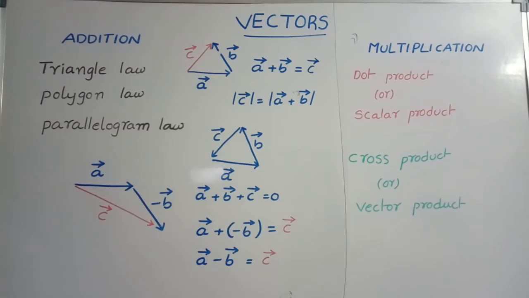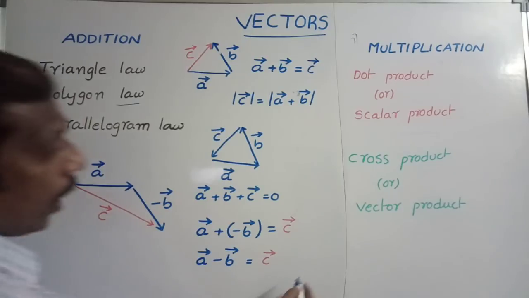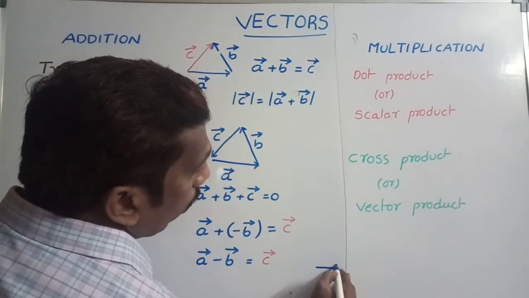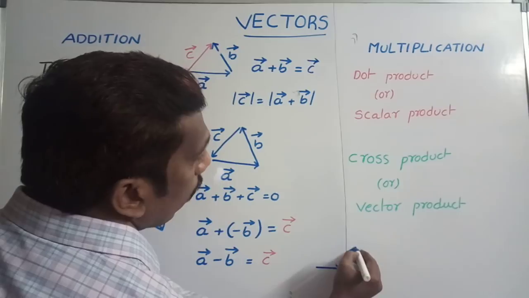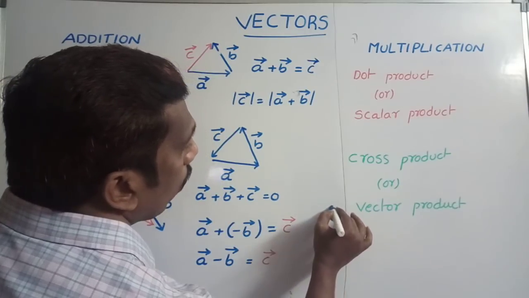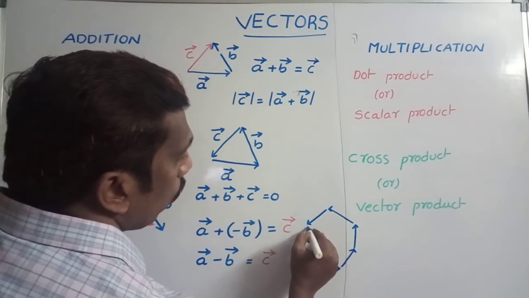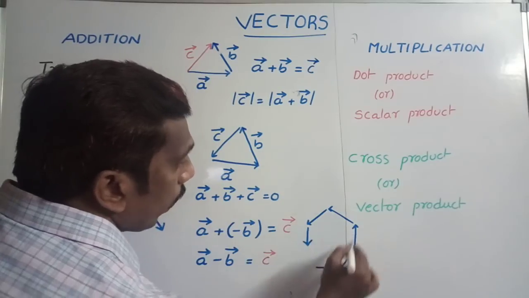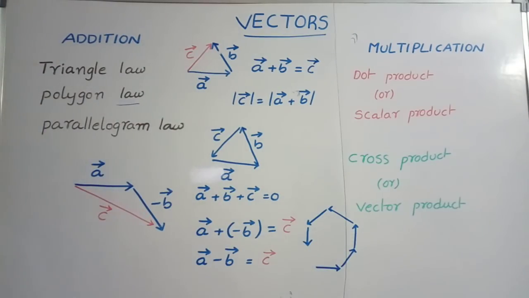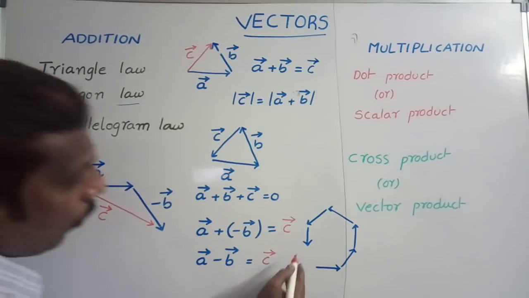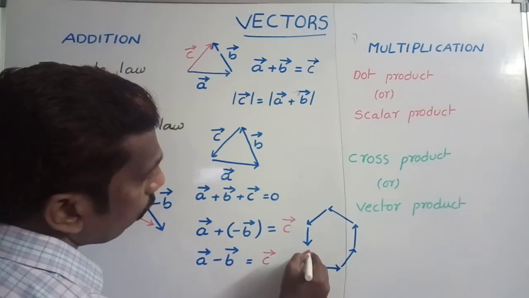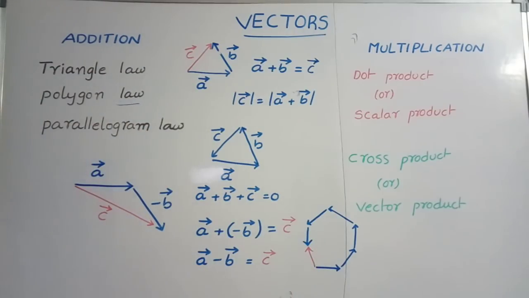Next, the polygon law. n vectors are taken as sides of a polygon in order. When some vectors are taken as the sides of a polygon in order, the resultant of all these vectors is given by the closing side of the polygon, but in the reverse direction. If you take them in this way, that is, in cyclic order, we take the reverse direction.